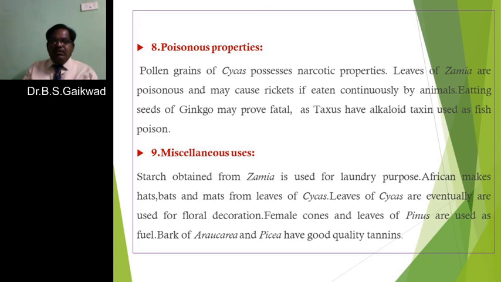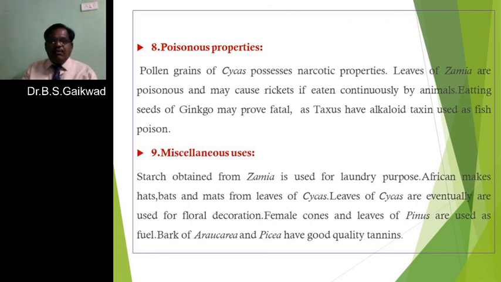And when the female cone is totally mature, it is comparatively large, becomes woody and so hard. So they are used as fuel. Many people use the female cone of Pinus as fuel.